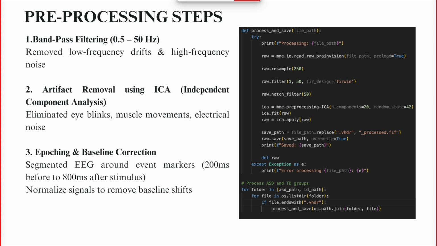We started with bandpass filtering between 0.5 and 50 Hz, which removes unwanted low-frequency drifts and high-frequency noise. Then, we used independent component analysis (ICA) to eliminate artifacts like muscle activity or power line noise interference. After that, we performed epoching, segmenting the EEG around stimulus events from 200 milliseconds before to 800 milliseconds after the visual cue.